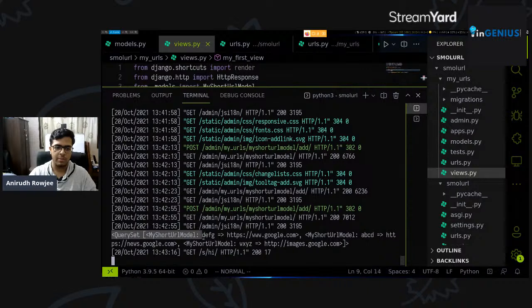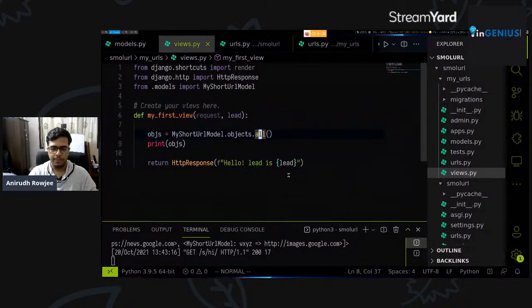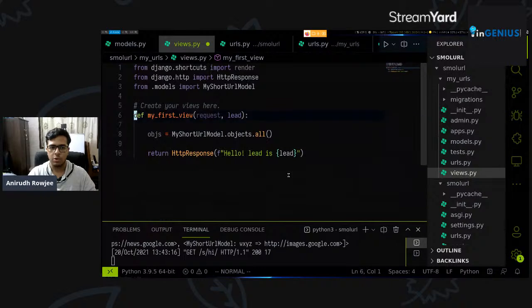Let's say my short URL model, ADFG leads to google.com, ABCD leads to news.google.com, right? And WXYZ leads to images.google.com. So we've got all these objects here. And we also have the lead, right? So now what we want to do ideally is we want to pull the first object from the database where the lead in that database matches the lead we've got as part of the URL. And let's say we'll show which URL this leads to. All right.